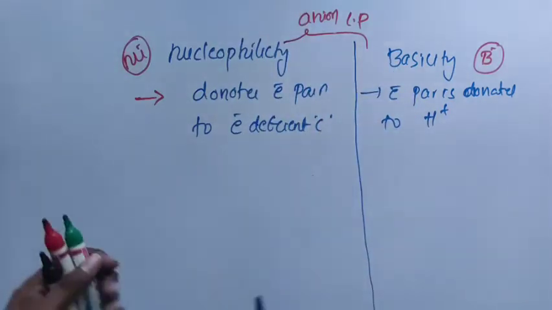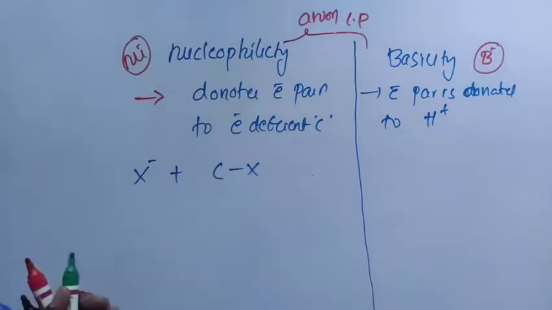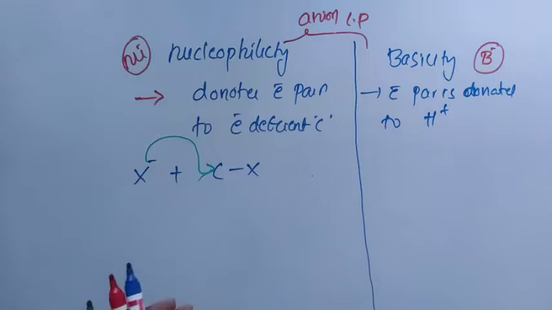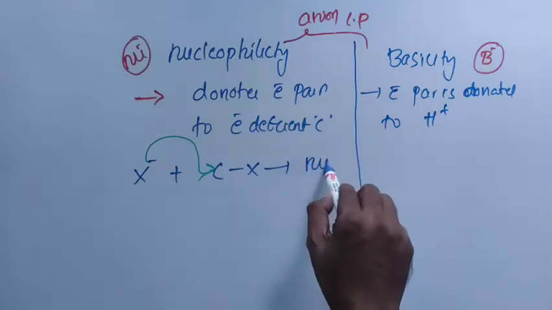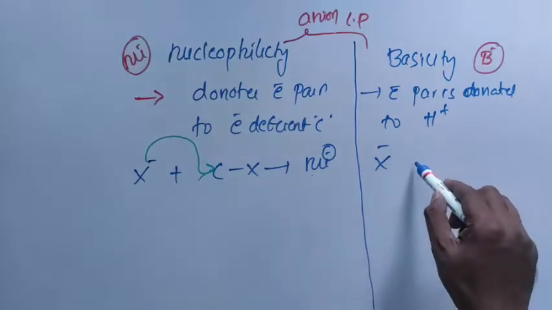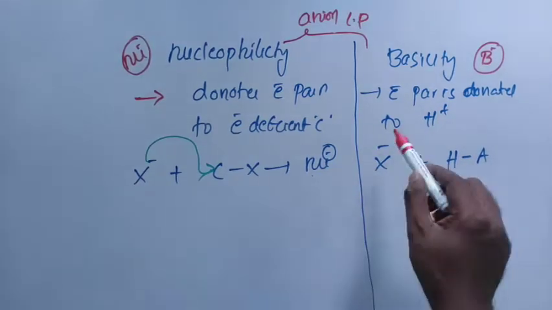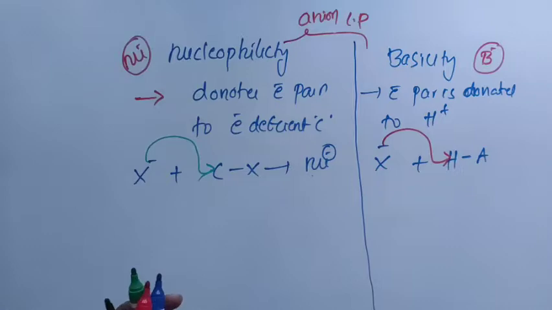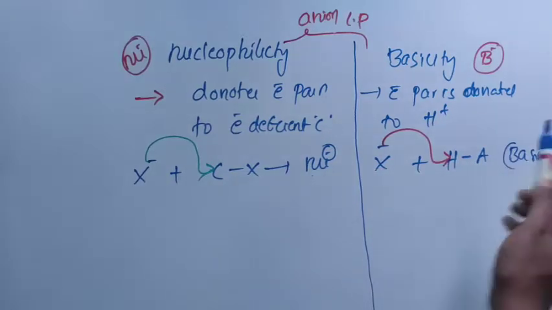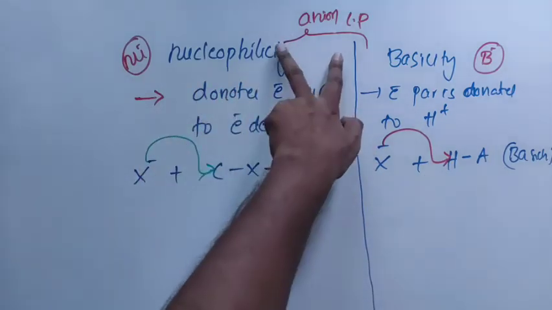When an anion or a molecule with a lone pair donates the electron pair to the hydrogen, that tendency is called basicity. Suppose I have X minus and a carbon halogen bond. In this case the lone pair is donated to the carbon, and this is nucleophilicity. Whereas in this case X minus is donating the electrons to the hydrogen, and it is basicity. I hope this aspect is clear.